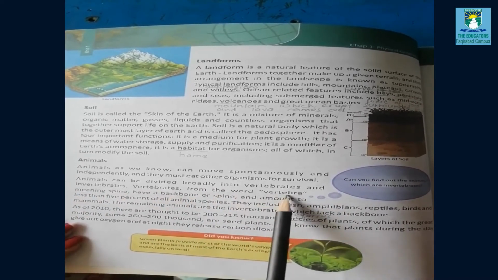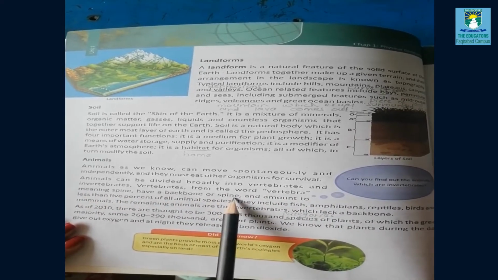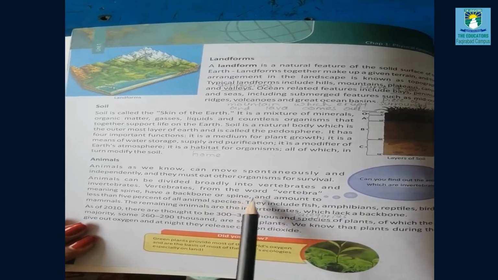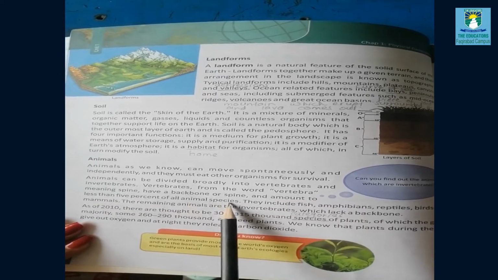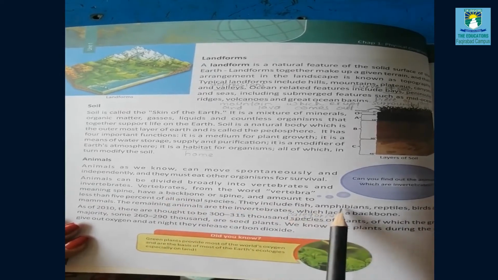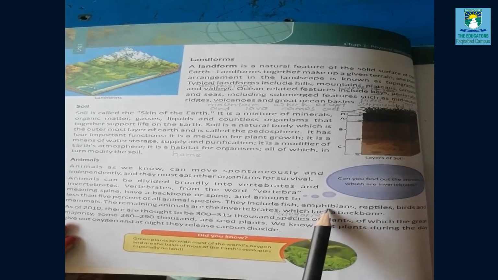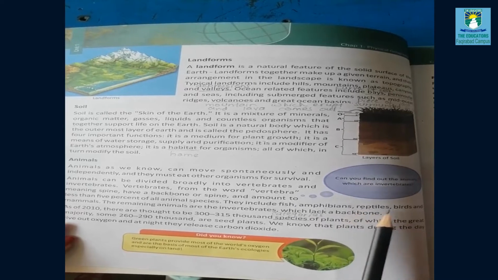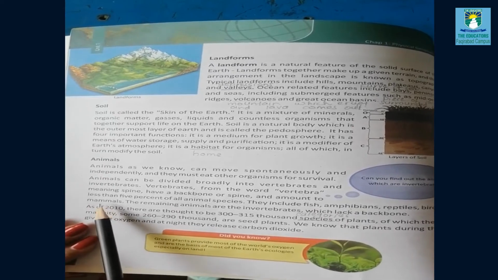Vertebrates, from the word vertebra, meaning spine, have a backbone or spine. It means that those animals which have a backbone on the backside of their body, or spinal cord, are termed vertebrates. Less than 5% of all animal species are vertebrates. They include fishes, amphibians, reptiles, birds, and mammals. Fishes are usually aquatic animals. Amphibians live both in water and on land. Similarly, reptiles can live on land and in water. Birds can fly in the air, and mammals mostly live on land.